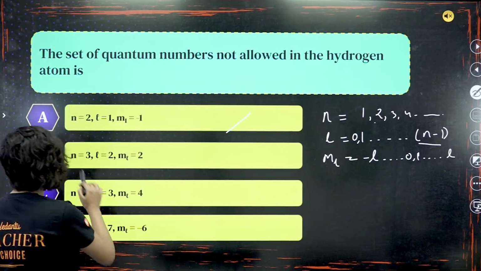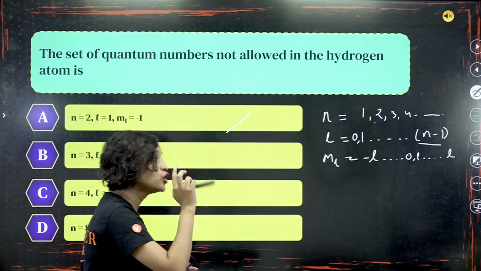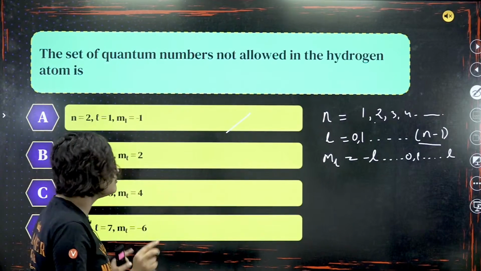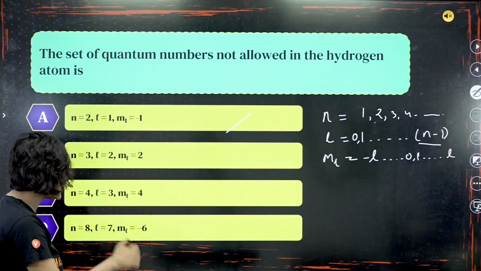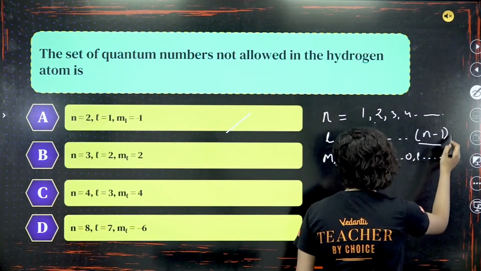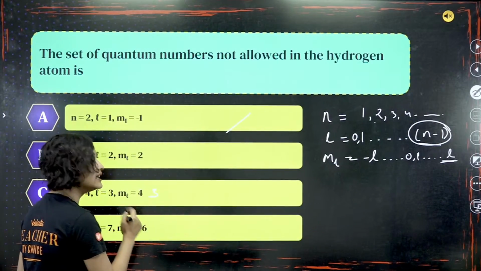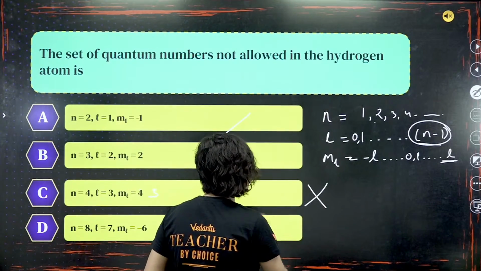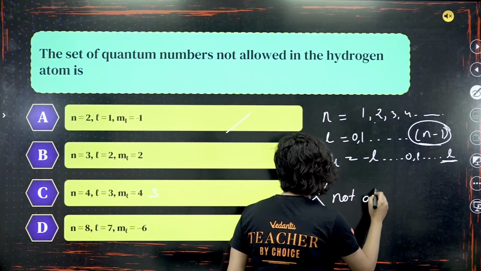Option A is correct. n is equal to 3. When n is equal to 3, we want l equal to 2, right, everybody? This also makes sense, and ml is also supposed to be 2. Now see, n is equal to 4, l is equal to 3. Makes sense. But ml is equal to 4, can it? No. It can take up to l, that means n minus 1. If this was 3, then we would have said that yes, this is correct. But this is the wrong one. This is not allowed.